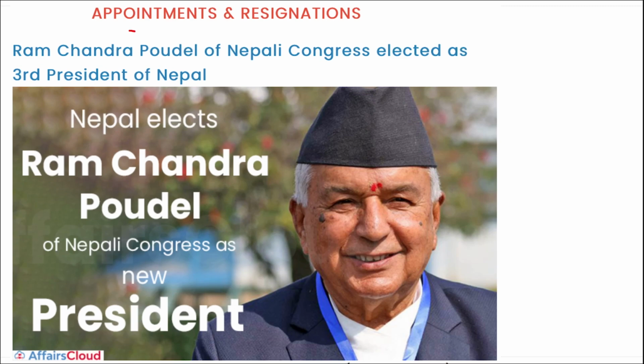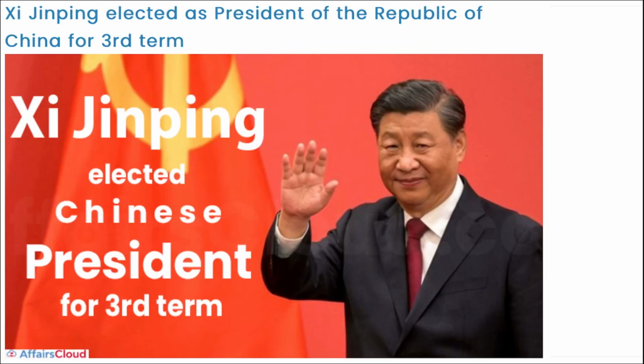Next is appointments and resignation. Ram Chandra Podal of Nepali Congress has been elected as the third president of Nepal. Important, who has been elected as the third president of Nepal? He will be Ram Chandra Podal. But another important appointment that you need to remember is who has been appointed as the president of the Republic of China for the third term. He will be Xi Jinping. Remember that for the third term, the president of the Republic of China is Xi Jinping.